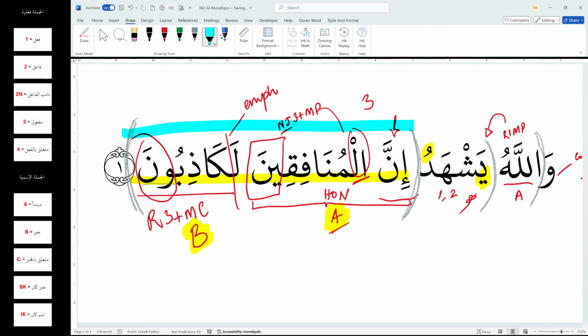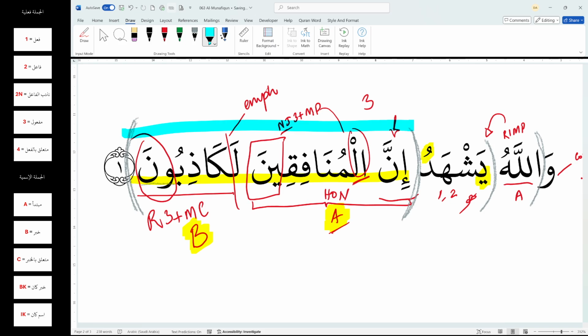Now because it was huwa, there was a chance that it gets an outside fa'il. But did we find any ism that was marfu and after? Yeah, we did actually. This was la kazibun, right? Kazibun. But again, in what context was kazibun operating? Was it operating in the context of jumla fi'liya, which started with yashhadu? Or was it operating in the context of innal munafiqina, which was the jumla ismiya? Yeah, the answer is the latter, right? So it's operating in the context of jumla ismiya.